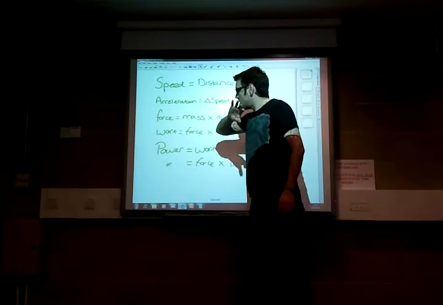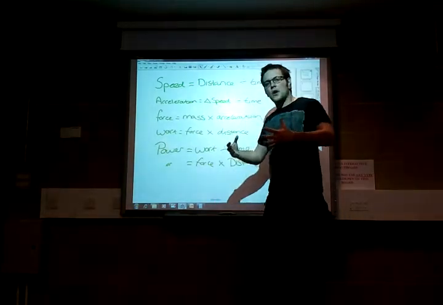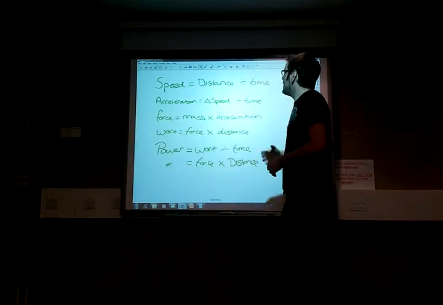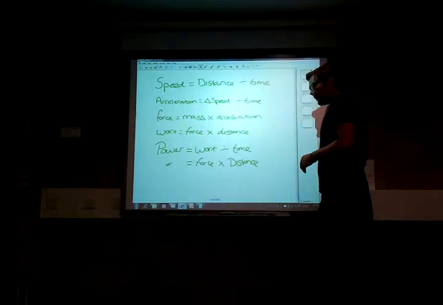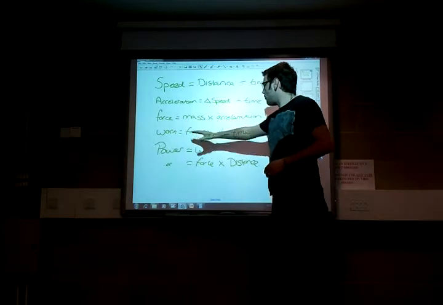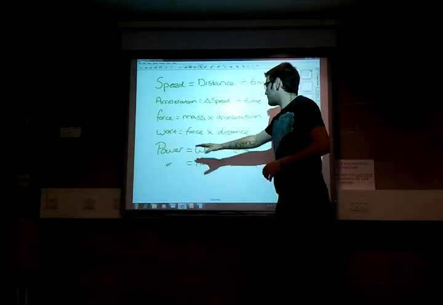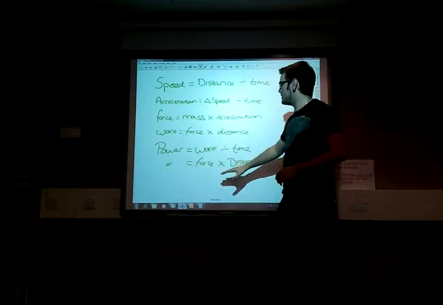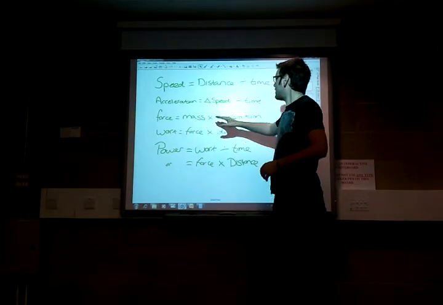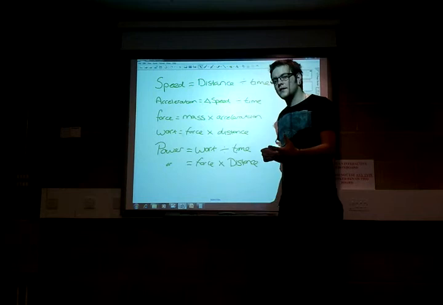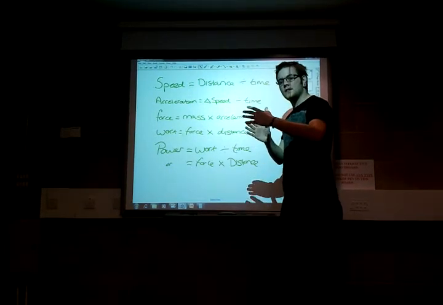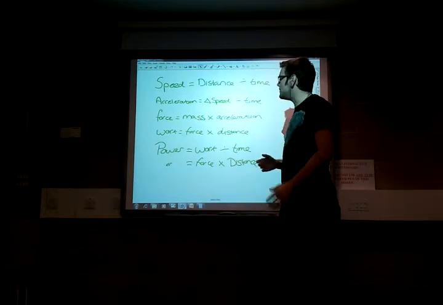So ultimately what we want to do is get to the point that we can work out how much work he put in and how much power he created while he was doing this. So these are all the different equations that we need. To get to power, we need to work out force times distance. To work out force, we need to do the mass times his acceleration, but we don't know his acceleration. All we know is the set time in which he did 3 different sections of 10 metres.